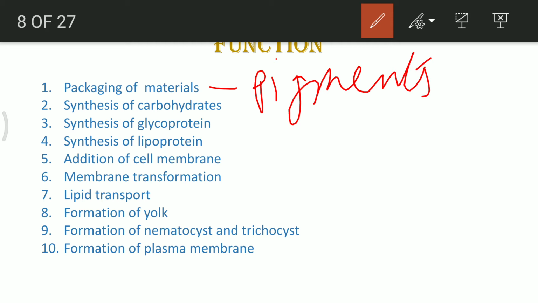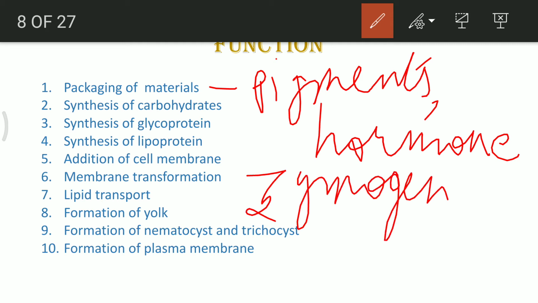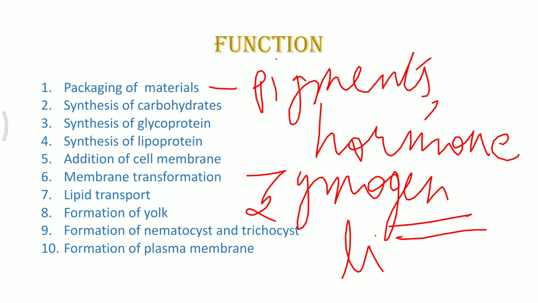pigments of the plants like the carotene, anthocyanin, or any colorful pigment, chlorophyll. These all are packaged. Even various hormones are packaged. Hormones like adrenal hormone or thyroid hormones, most of the endocrine gland hormones are packaged by the Golgi apparatus. There is packaging of zymosin, which is a pancreatic juice. Once these all substances are packaged, they are delivered to the site of requirement. Most of the time this zymosin is released in the pancreatic duct or in the liver. So in that way it is quite important.